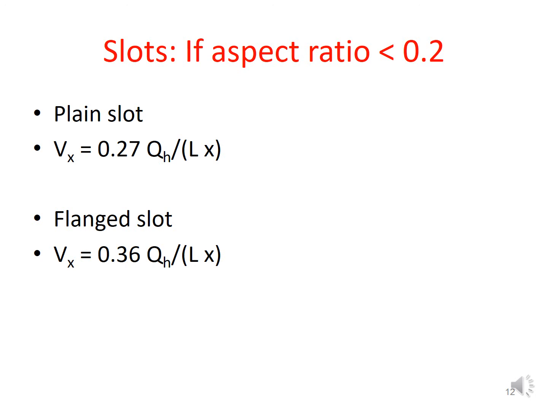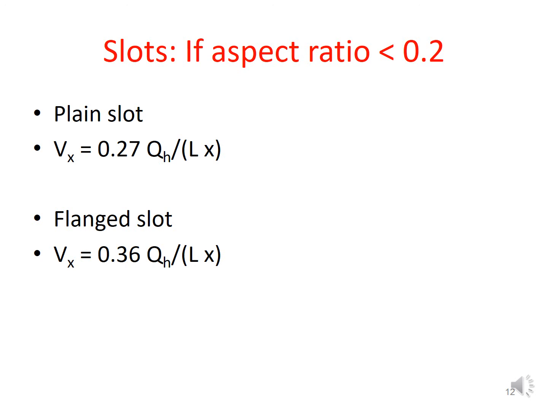Sometimes there could be ductings which have their aspect ratio, that is width to length, less than 0.2. Such sections are termed as slots.